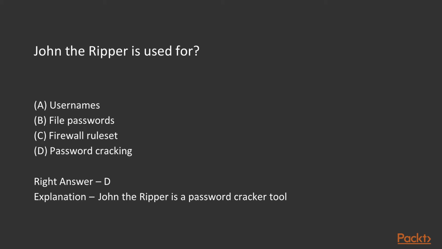John the Ripper is a tool available in Kali Linux, and the use of John the Ripper is to perform password cracking. So you need to find out where is password cracking. D is the right answer. So John the Ripper is used for password cracking.